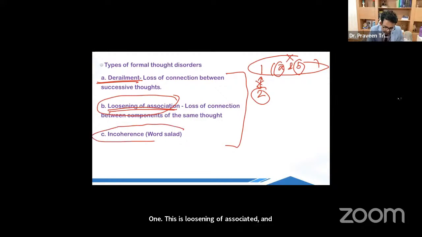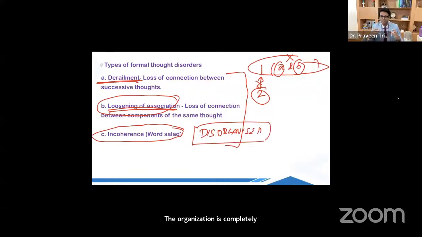And the third one is called incoherence or word salad. In incoherence or word salad, what happens is the complete thought is disorganized. The organization is completely lost to the extent that it does not make any sense. For example, if I come and say, my Praveen, okay, China, bye. This is an example of incoherence. What is the meaning of incoherence? It does not make any sense. So this is the third level of formal thought disorder. So please remember these names: derailment, loosening of association, and incoherence. They are the types of formal thought disorders.